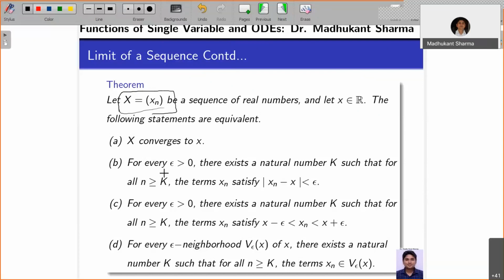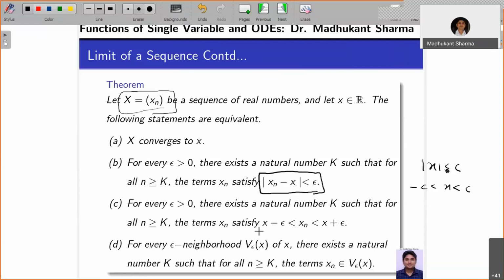This also follows the definition: for every epsilon bigger than 0, there exists a natural number k such that, after the kth stage, the terms xn sit closer to x. That's the definition. The second: if you open up this bracket, mod xn minus x is less than epsilon. You know that mod of x is less than or equal to c, or less than c, if and only if minus c is less than x less than c. So this is going to use that.